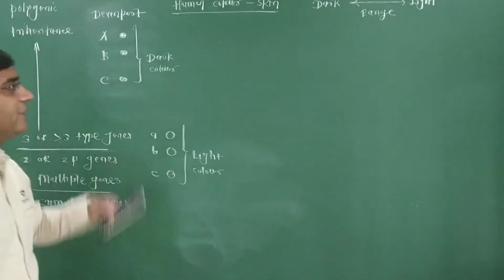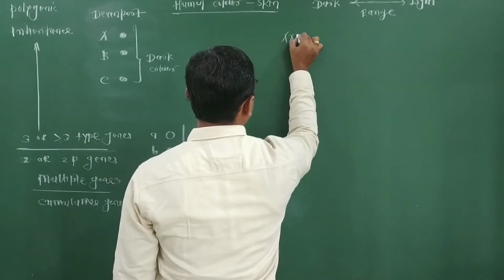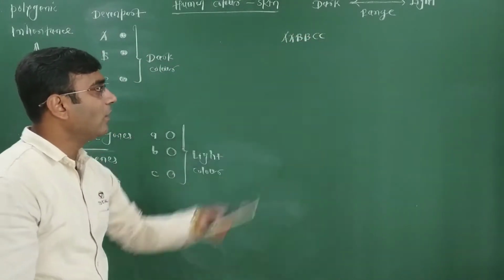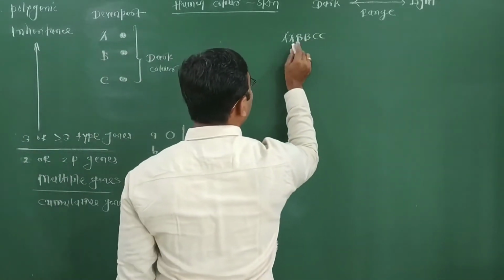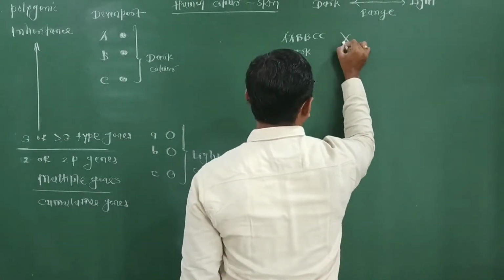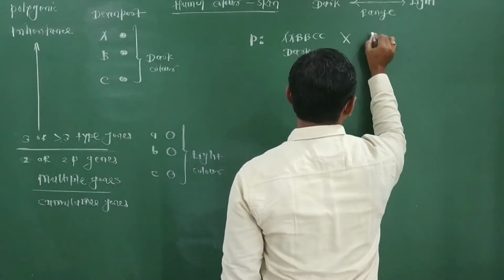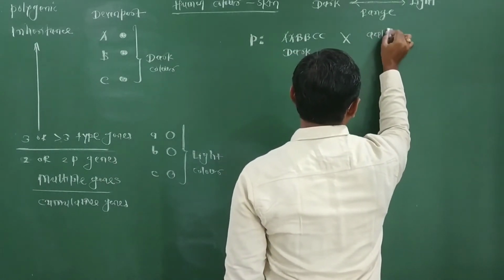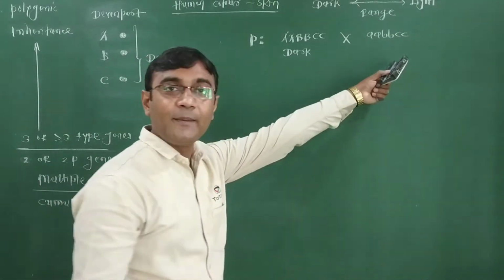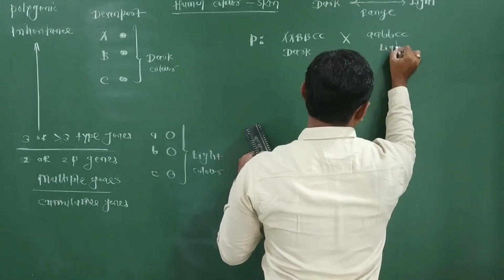Now all genes dominant. So this is the genotype: capital A, capital A, capital B, capital B, capital C, capital C. All the genes are dominant, so it is a pure negroid African, an individual with pure dark color body, selected as a parent for the future cross. And on the second side, all small genes: small a, small a, small b, small b, small c, small c. That is the pure American white. That is which color? Light color body or white color.